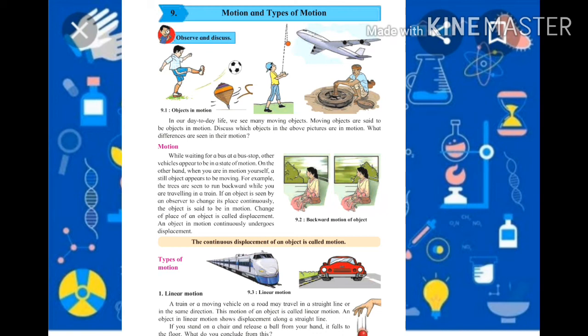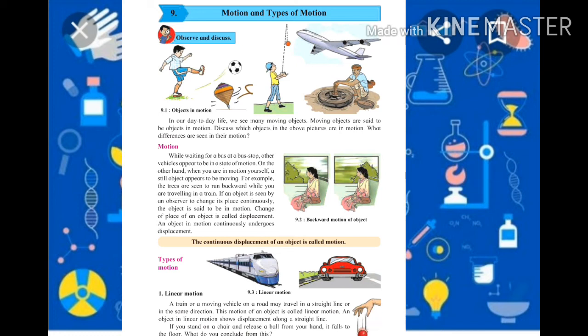So there is a change of place of the ball. At first it is at one place and after kicking it goes to another place. So there is a movement of the ball, a change of place. That is called motion. In scientific language, that change in place is called motion.